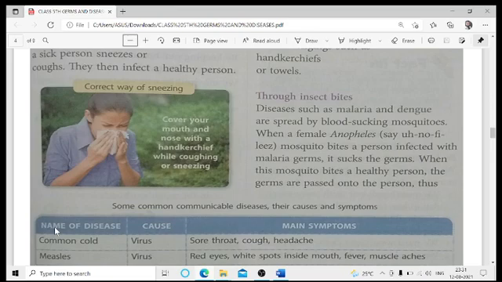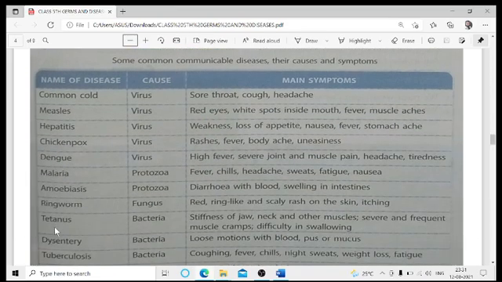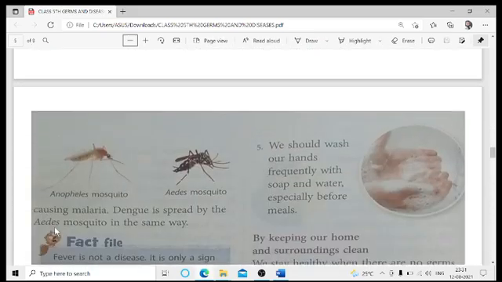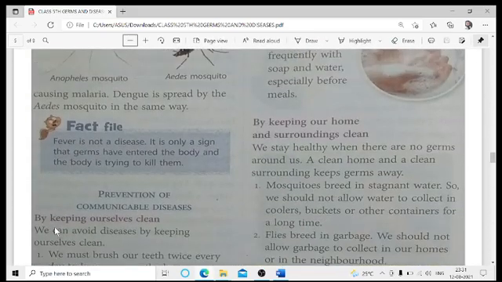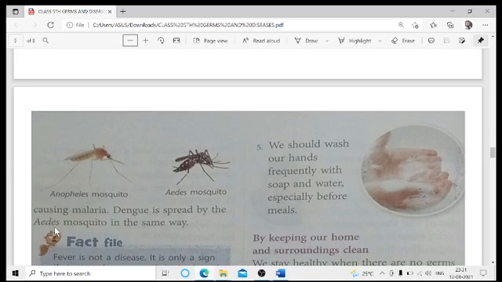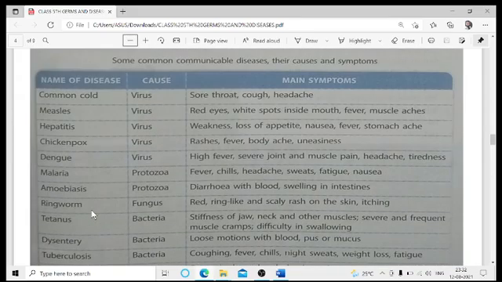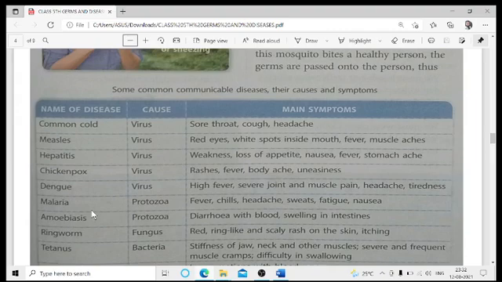So this was there for today. Next we'll be doing in the next class. See, female anopheles mosquito and female aedes mosquito. Dengue is spread by the aedes mosquito, and malaria is caused by the female anopheles mosquito. So remember these two important names. This is the table which has been given, which has all the different types of microbes which are causing the common diseases.